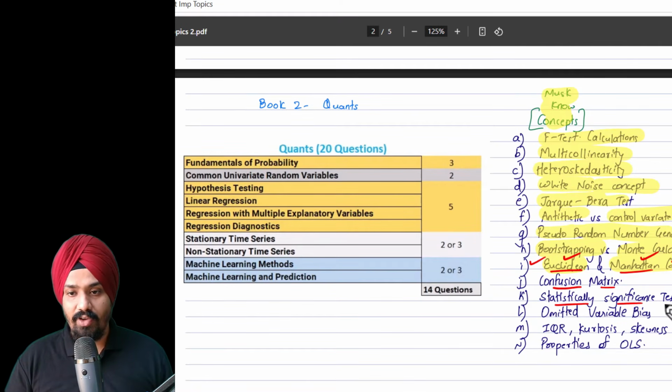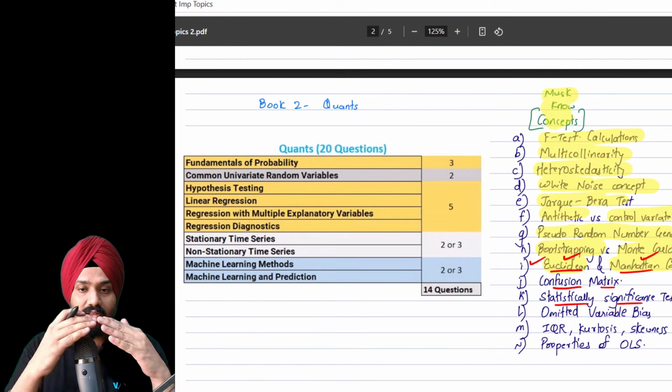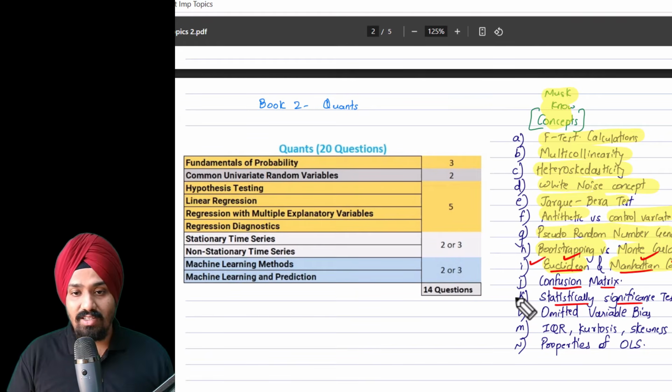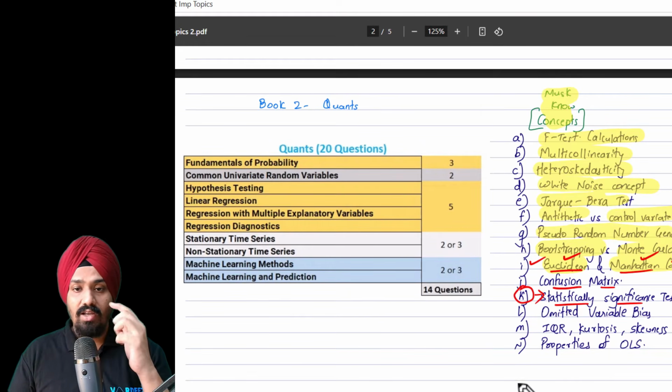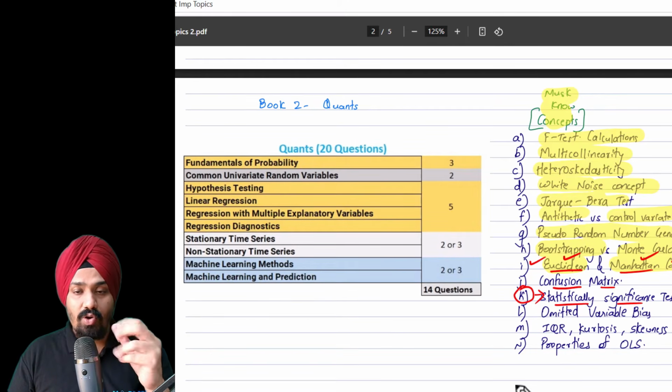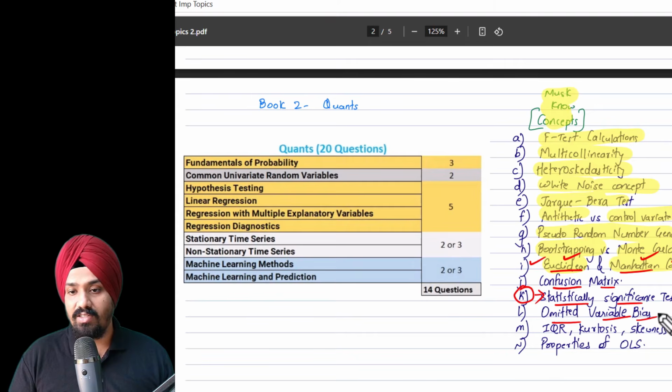Statistical significance. In hypothesis testing, you may see certain questions where you are given a p-value or certain other values, and you are supposed to find out whether the hypothesis is statistically significant or not. This is a favorite question. So you need to understand the interpretation of what it means and how you identify whether a hypothesis is statistically significant or not. Omitted variable bias: this is the most important concept. Know it. Interquartile range, kurtosis, and skewness.